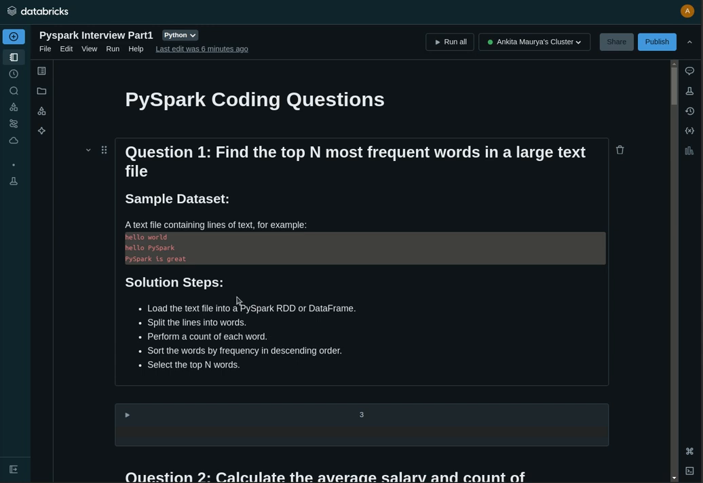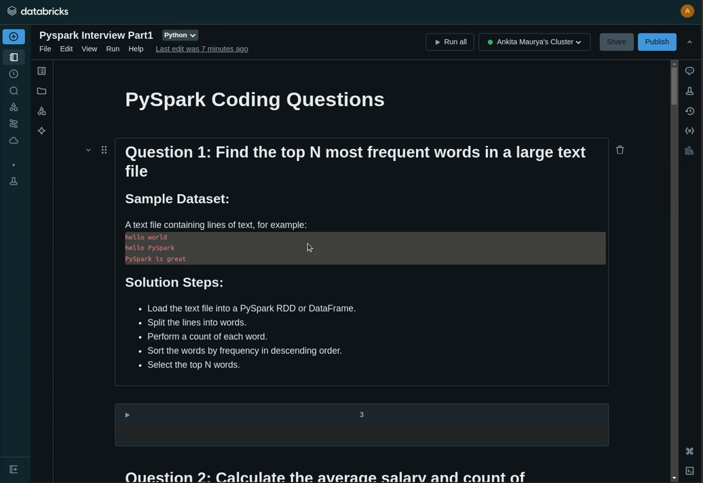So the question is: find the top n most frequent words in a large text file. The interviewer can give you a question like this: you have a txt file, you have to read the txt file, and you need to find the top most frequent words. Okay, so the solution is, first we need to read that txt file and then store it into our data frame.